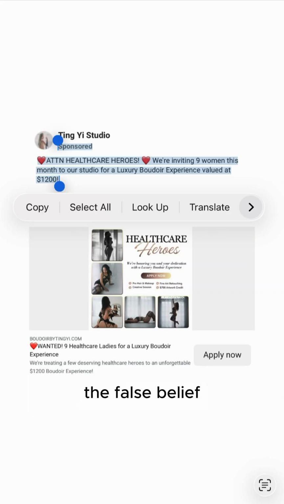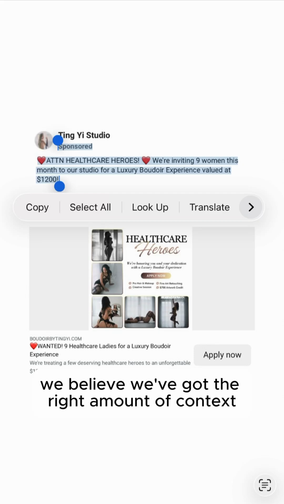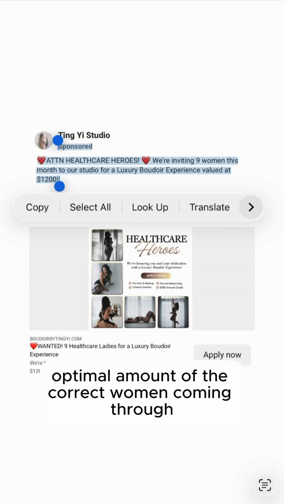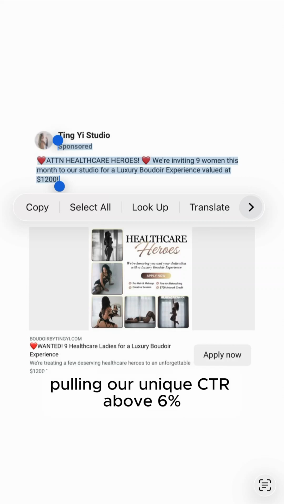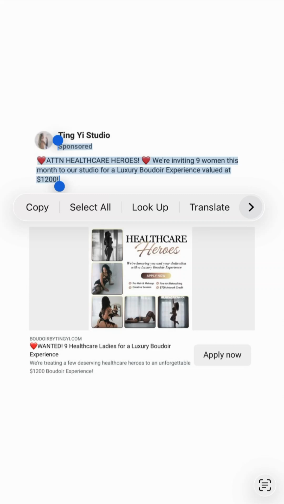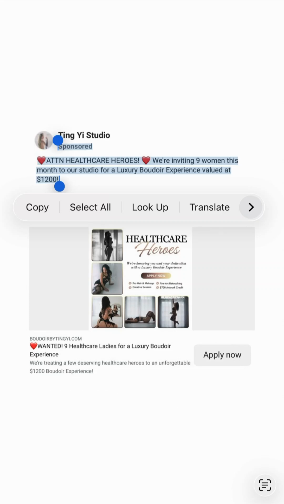The false belief that's causing us to make this mistake is, we believe we've got the right amount of context to have the optimal amount of the correct women coming through, pulling our unique CTR above 6%, while also minimizing the amount of wrong women clicking somewhere on our ad, because we don't want to confuse the Meta ad algorithm with the wrong women clicking on it.